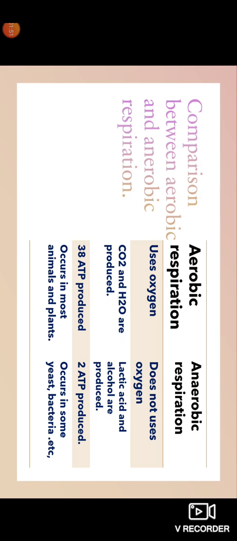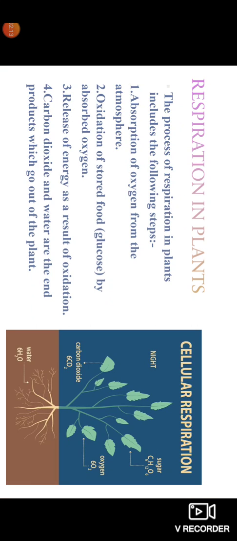In aerobic respiration, 38 ATP are produced, while in anaerobic respiration, only 2 ATP are produced. So if we compare the energy difference, we get more energy from aerobic respiration as compared to anaerobic respiration. Aerobic respiration occurs mostly in animals and plants, while anaerobic respiration takes place in yeast and bacteria.